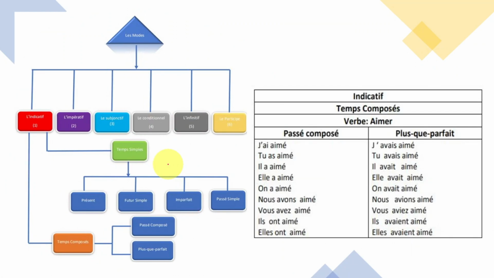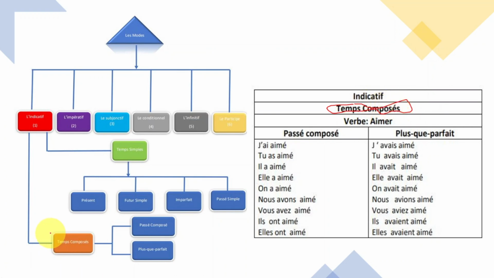We come here. Now, I'm talking about the passé composé. Now, I'm not talking about this. No. But they are still part of l'indicatif. Inside of indicatif, we have temps simple, temps composé. Now, I'm talking about the temps composé.